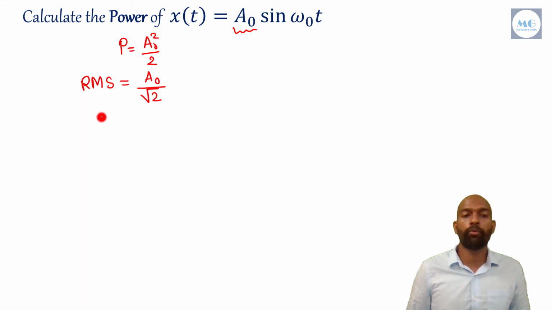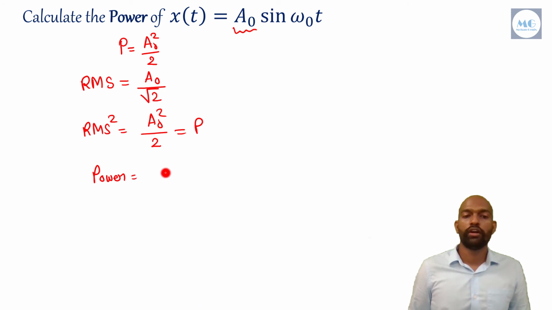If we square both sides of this equation, what do we get? RMS square is equal to A naught square by 2, which is the same as P. So we can say that power is equal to root mean square whole square.